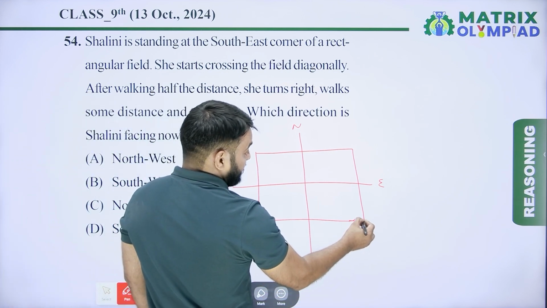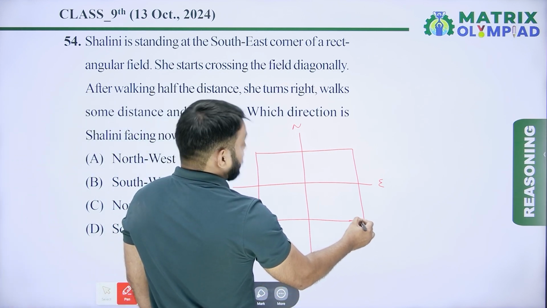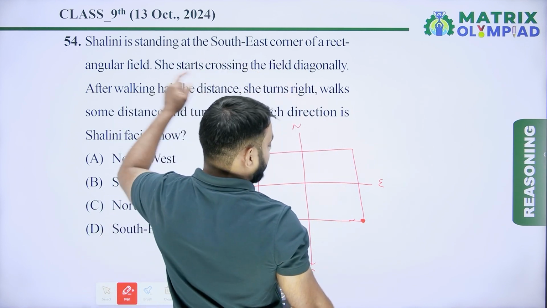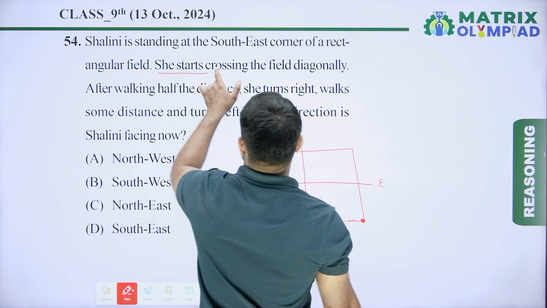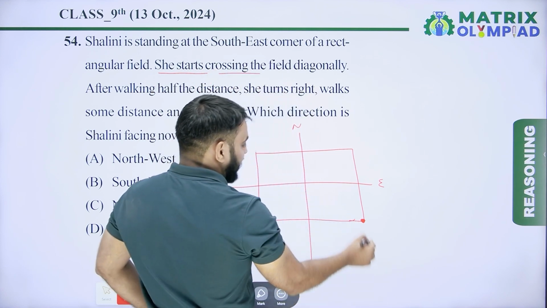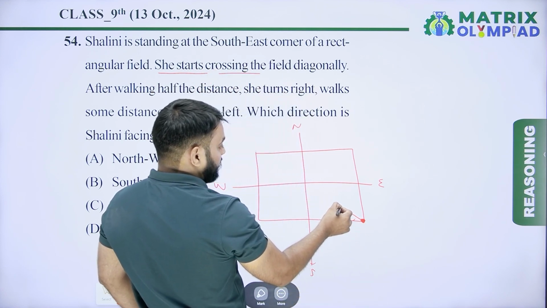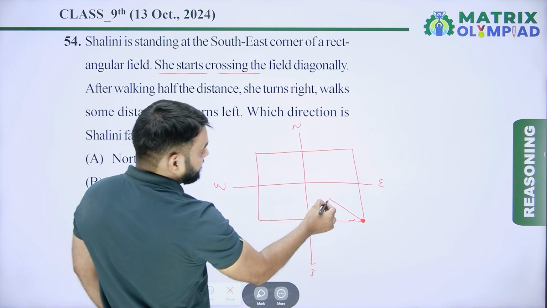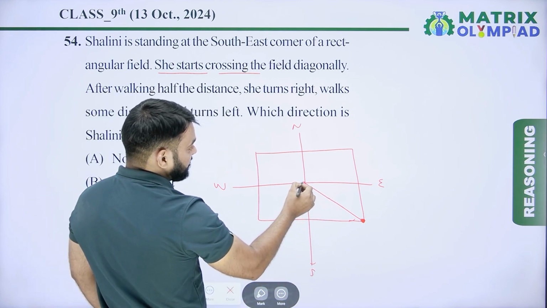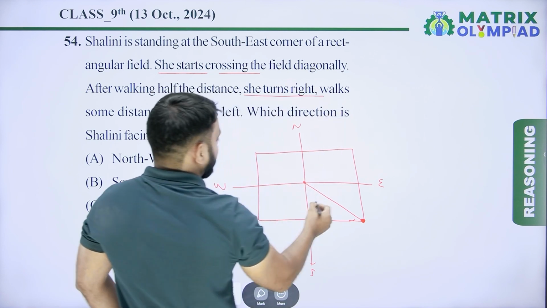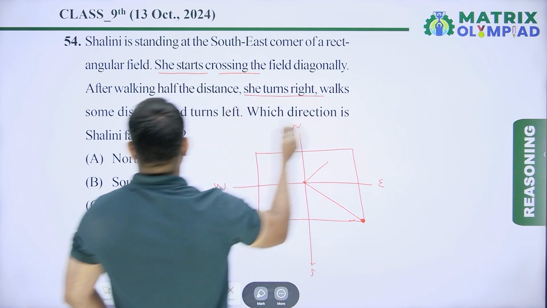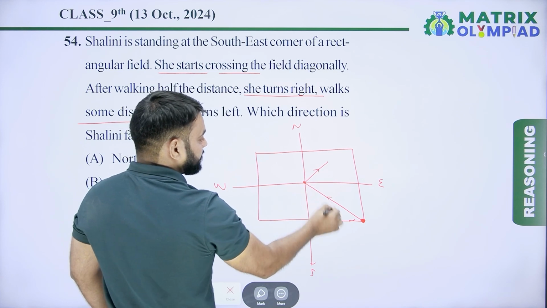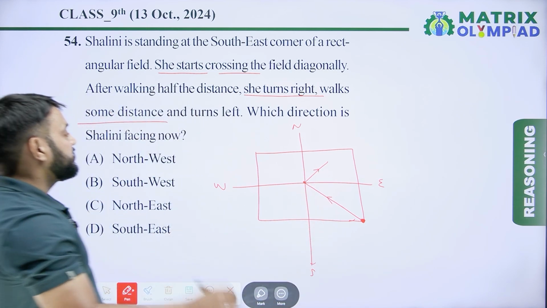Now Salini is standing at the southeast. This is the southeast of this field. Now Salini is standing at the southeast corner of a rectangular field. Now she starts crossing the field diagonally. After walking half distance, she turns right and walks some distance and turns left.